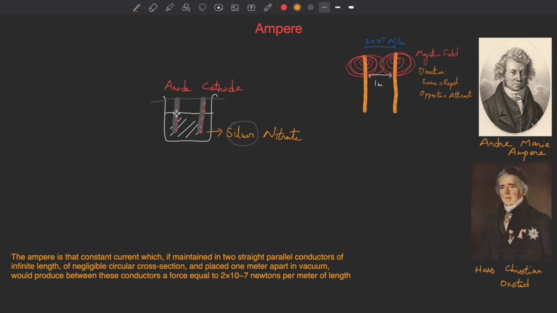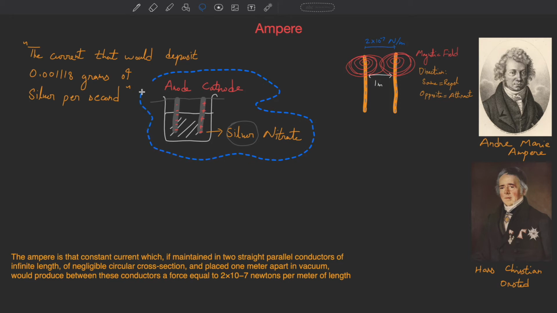And the definition for the practical ampere, the international ampere, was the current that would deposit 0.001118 grams of silver per second from the silver nitrate solution.